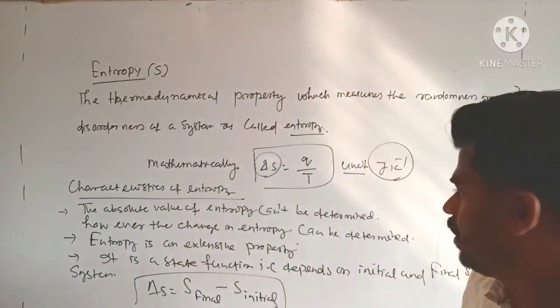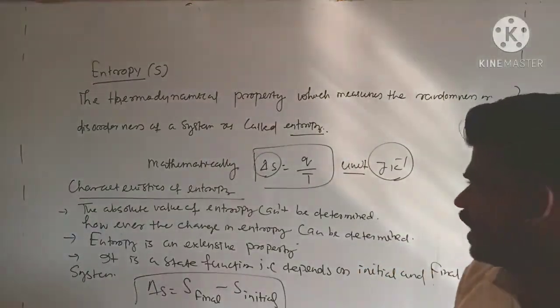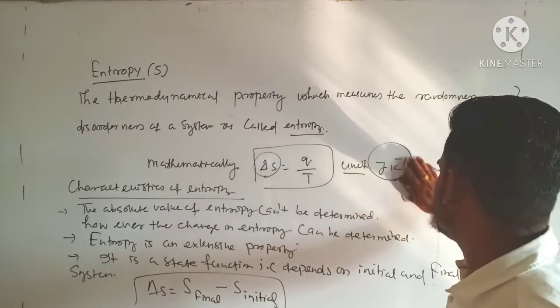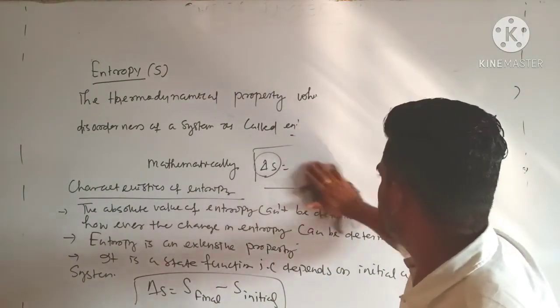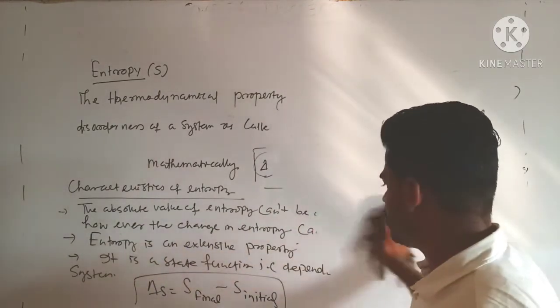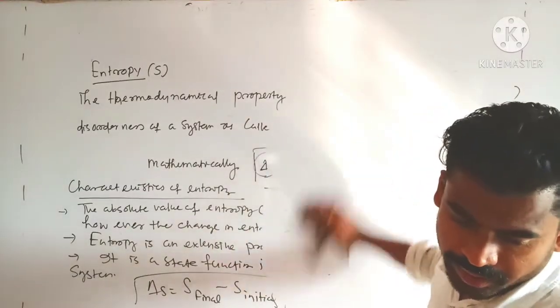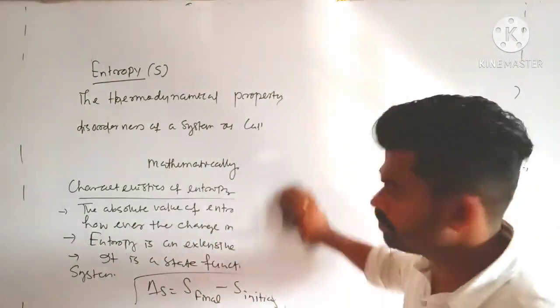Suppose a system, I am considering an isolated system. So isolated system means there is no exchange of matter and energy inside the system with respect to its surrounding. Clear?